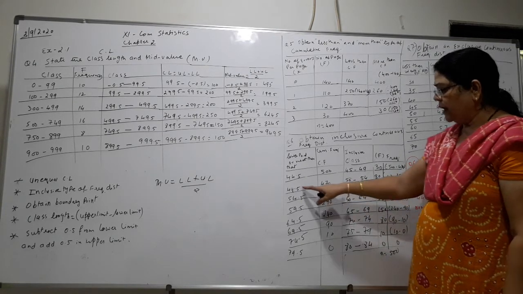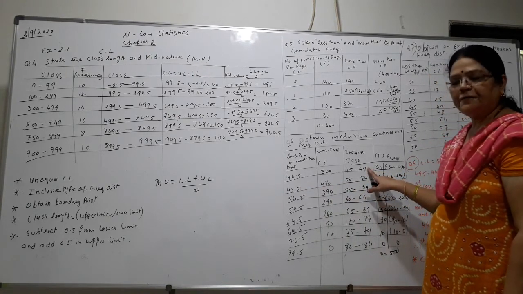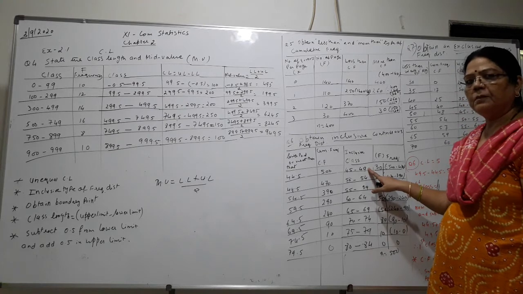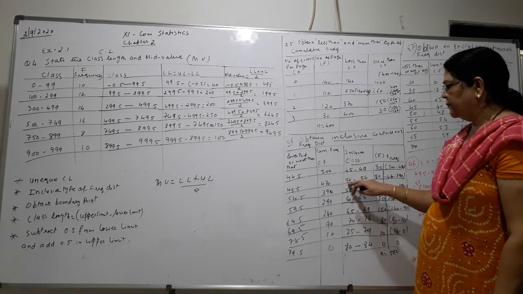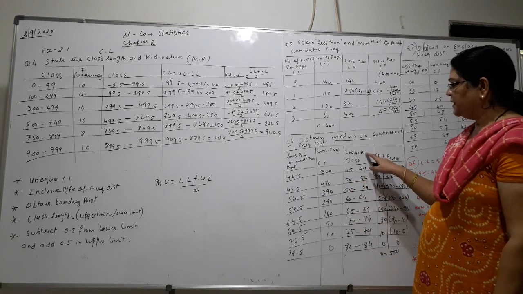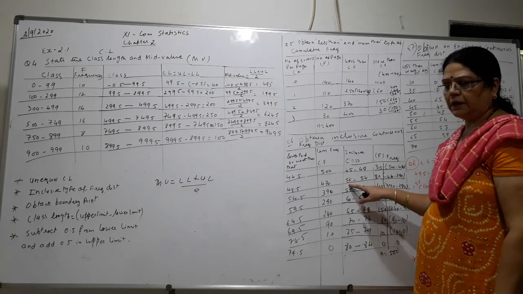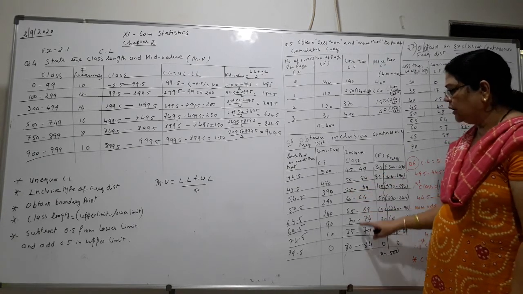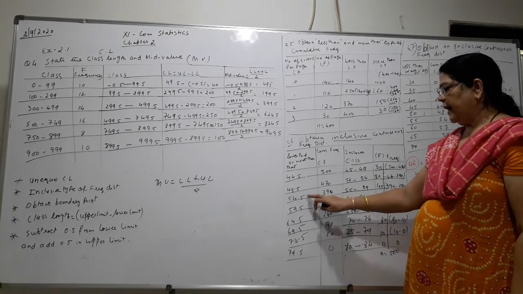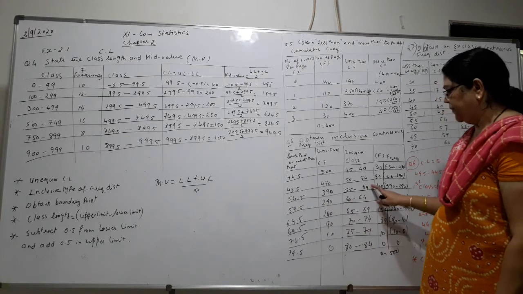54. If you see here, you have to make your 49.5, from which we have removed 0.5 in the upper limit. Here you will get 50 to 54. This is inclusive type because here we have 49 and here we have 50. So in this way you will make all the classes by adding 0.5 and subtracting 0.5.